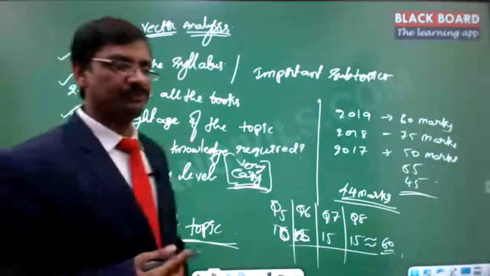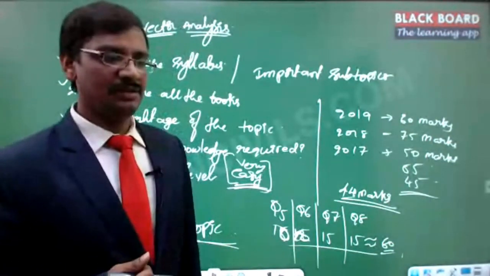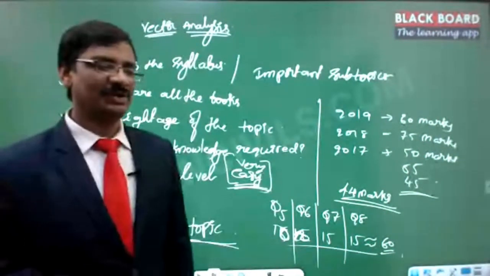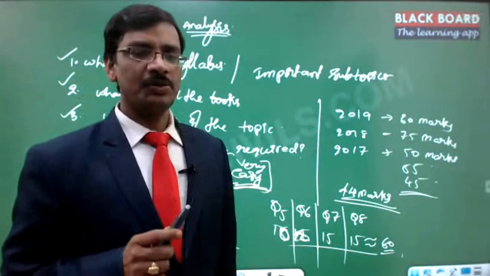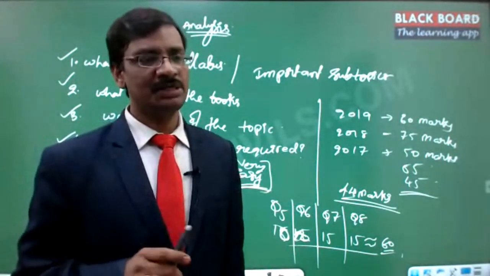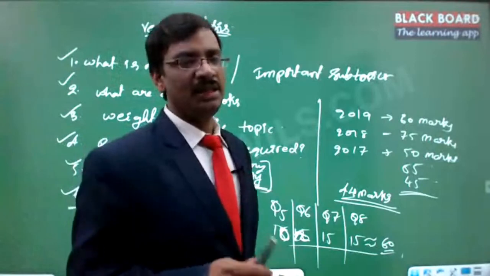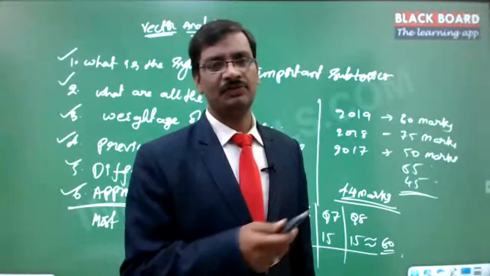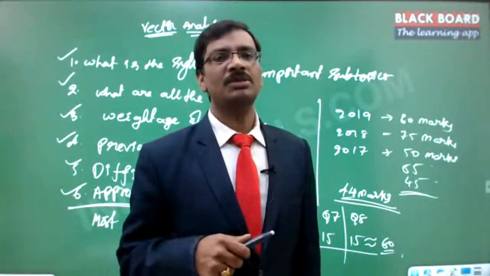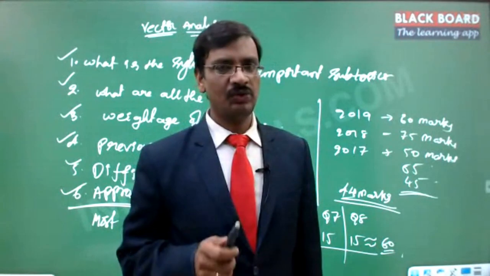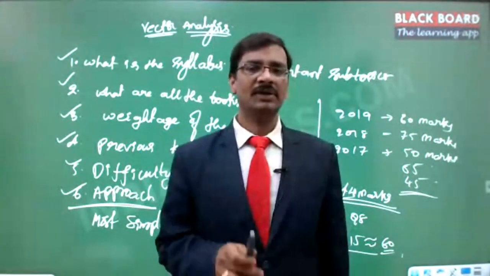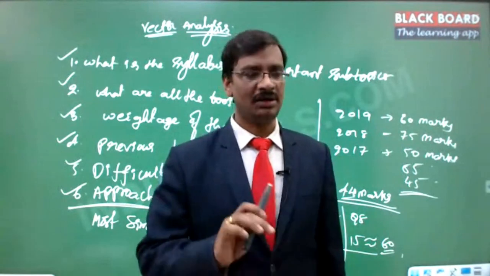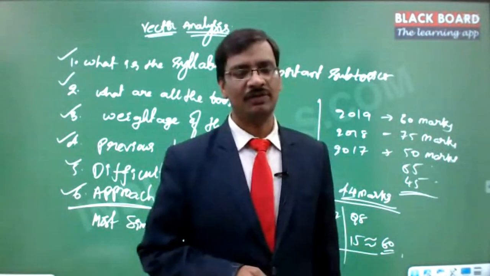So what is your question? Sometimes this optional looks lengthy, covering all topics. Yeah. But as I said earlier, this optional is lengthier, but the return on investment is more. Other optionals they may prepare quickly, but they won't get this much of a score. If you notice for the past few years, only the score in mathematics is very high when compared to others. So it needs time. Obviously you will get more score, but other optionals may not need this much time, and obviously the scores are lesser than what people are getting for mathematics. Got it?